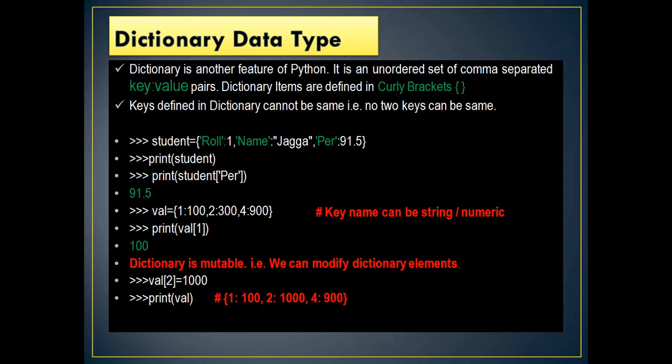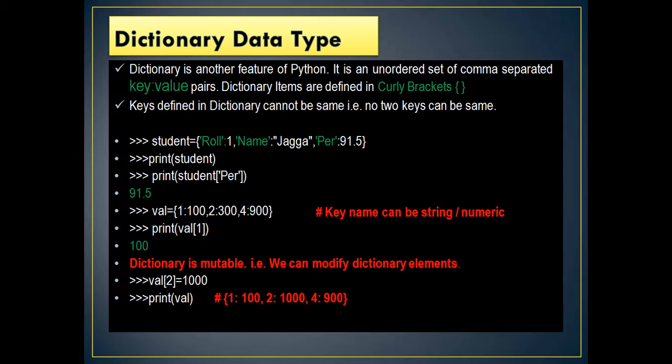They are not sequences. Remember, the moment I say sequence, the values are in order, whereas in a dictionary the values are an unordered set of values separated by commas, with key value pairs. In case of a list, square brackets; in a tuple, parentheses; and in case of a dictionary, curly brackets. Keys defined in a dictionary cannot be the same, that is, no two keys can be the same. Your values may be the same, but keys cannot be the same.